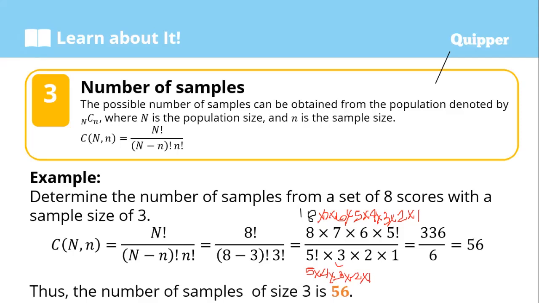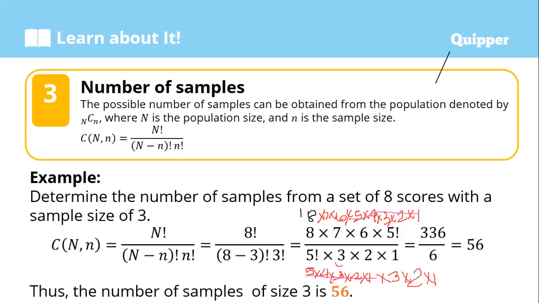And then, the 3 factorial is 3 times 2 times 1. That is all. And then, we cancel. Cancel the same numbers. We have the same numbers in the denominator. The numerator has 5 times 4 times 3 times 2 times 1. In the denominator we have 5 times 4 times 3 times 2 times 1, so they cancel.